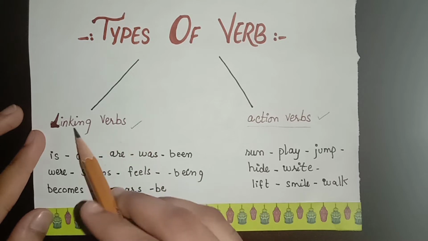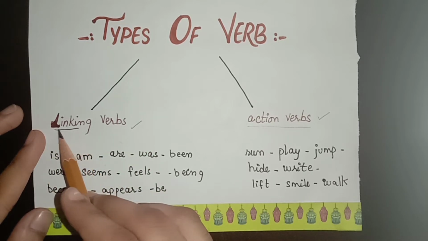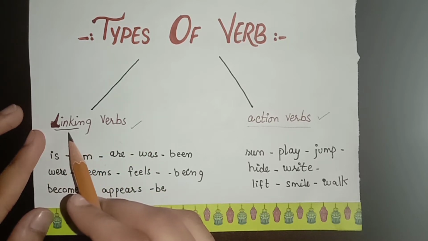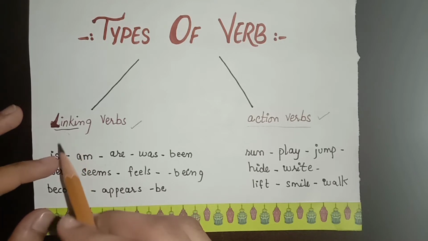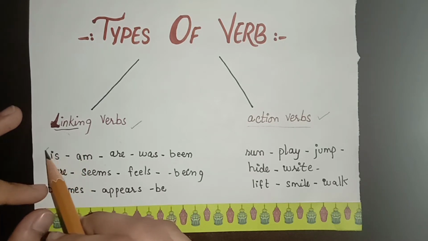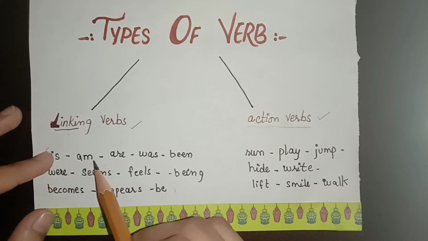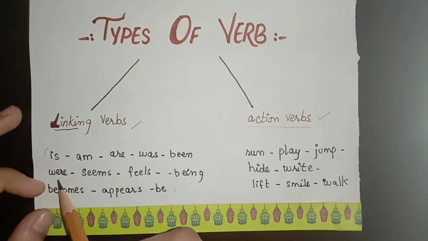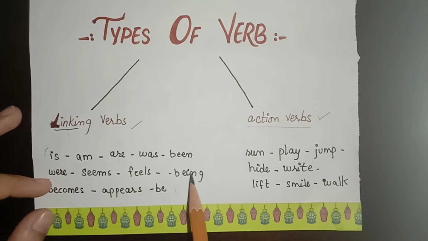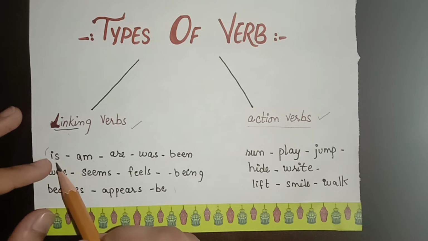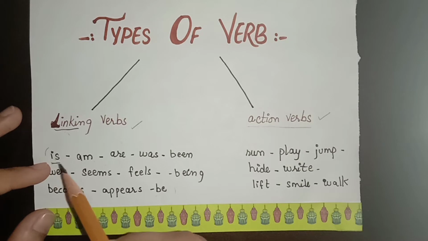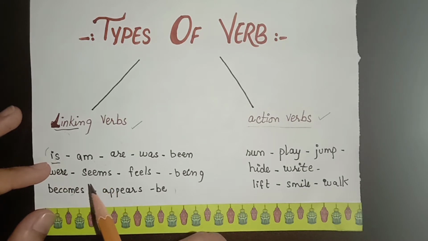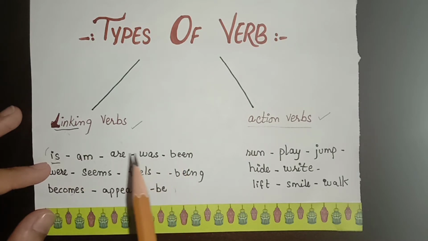What are linking verbs? As the name suggests, they link, they connect or link two words or sentences. So, let's have a look at examples. Then we have the list: is, am, are, was, being, were, seems, feels, becomes, appears, be. If we use is in a sentence, you will say she is pretty. When you say she is pretty, she and pretty are connected through is.